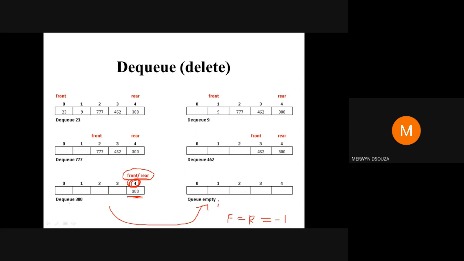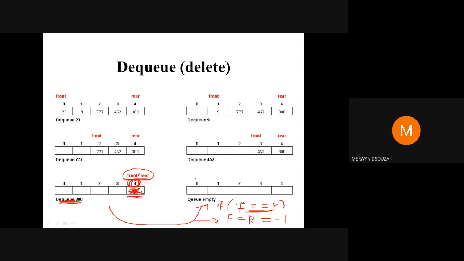So I can put here: if front is equal to rear and I'm doing a deletion, then after this deletion the queue will become empty. So when it becomes empty, I need to initialize the value of front and rear equal to -1.